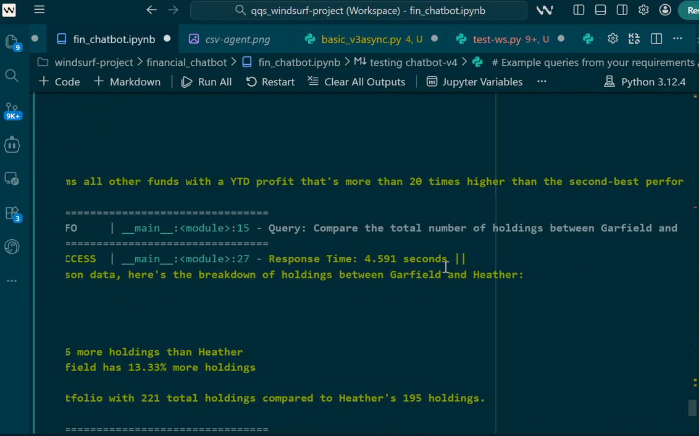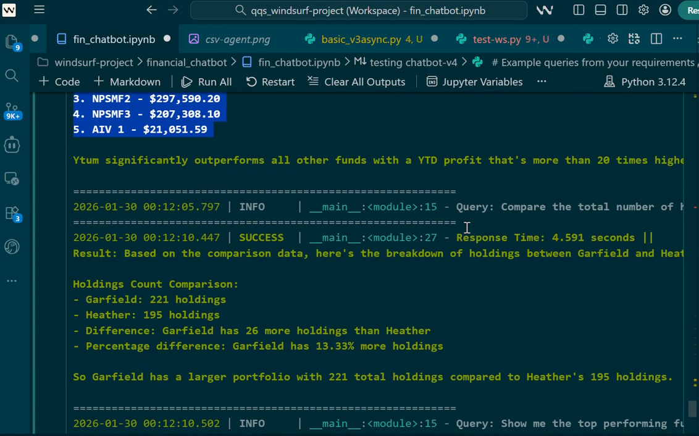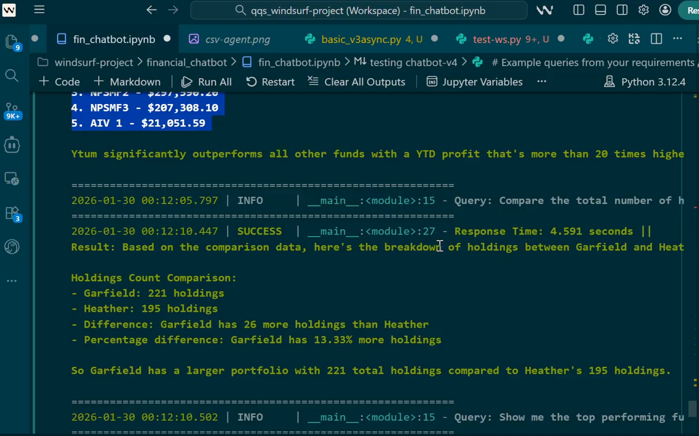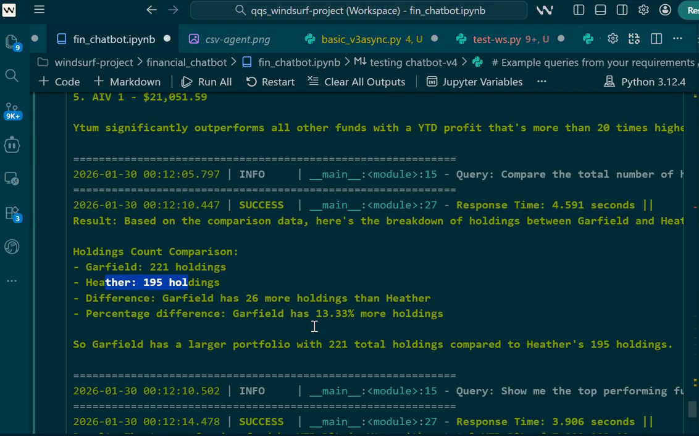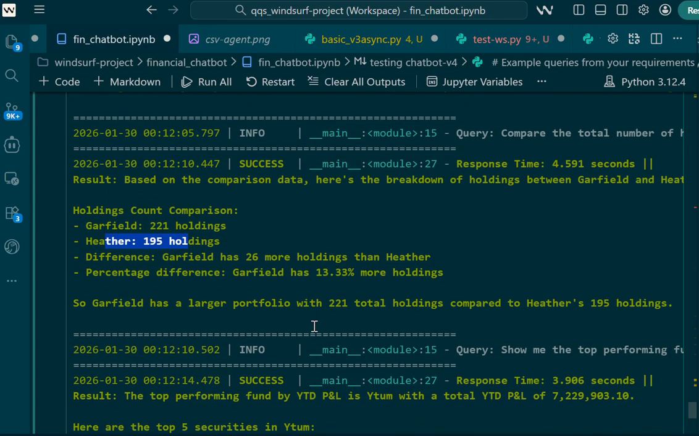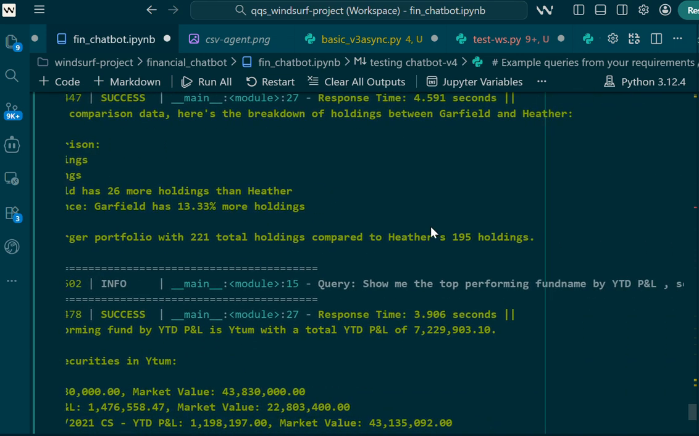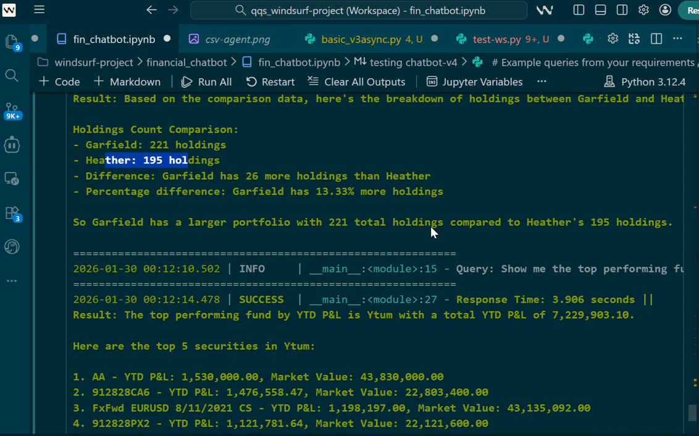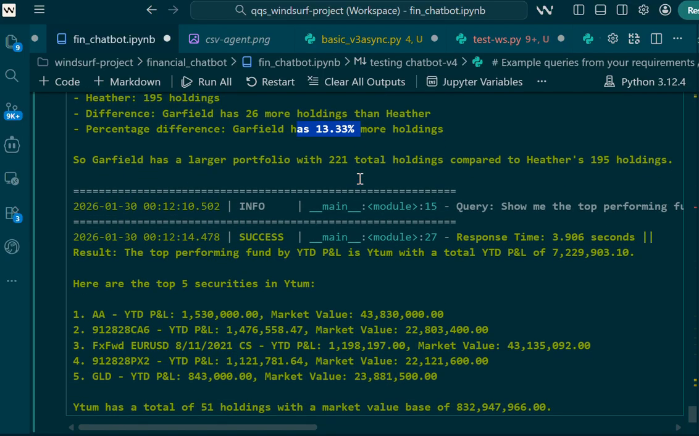Then the next question is, compare the total number of holdings between Garfield and Heater. It gives these numbers: Garfield has this number of holdings, Heater has this number of holdings. The difference is that Garfield has 26 more holdings than Heater. So it does a comparison based on those numbers, and gives specific percentages also.